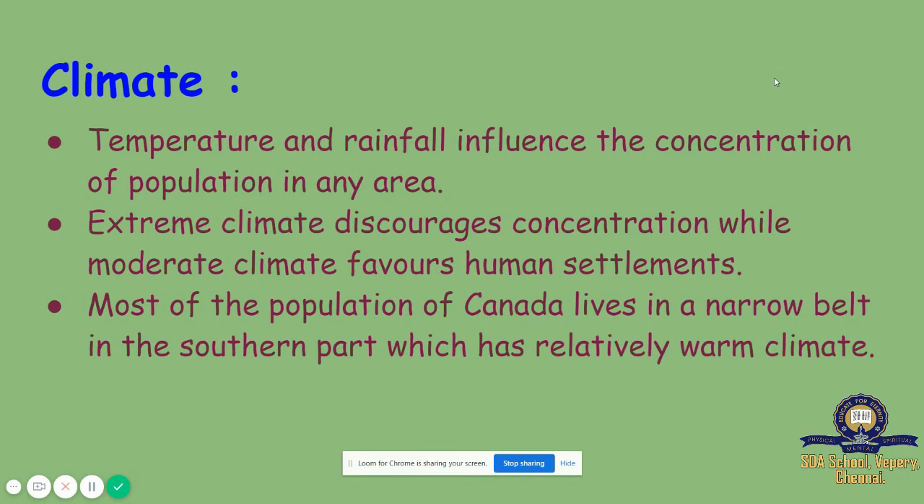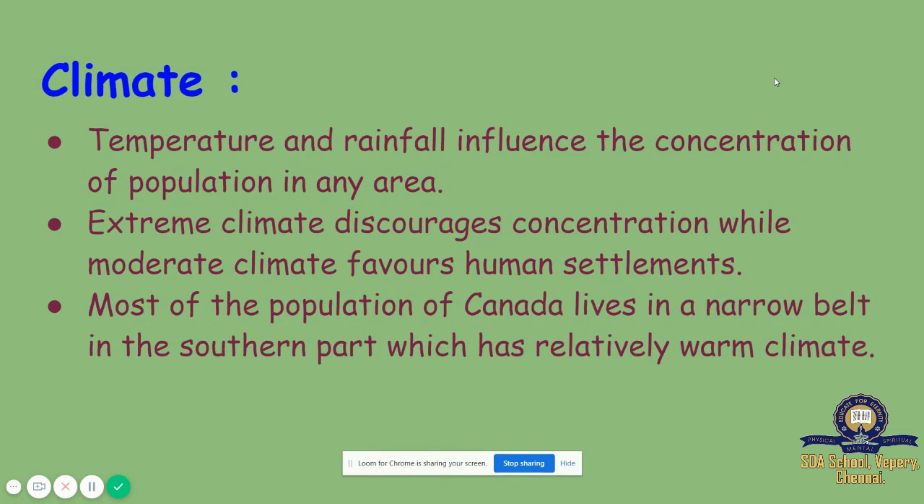Next, we are going to see climate. Temperature and rainfall influence the concentration of population in any area. Extreme climate discourages concentration while moderate climate favors human settlements. So, for human settlements, people prefer a moderate climate.